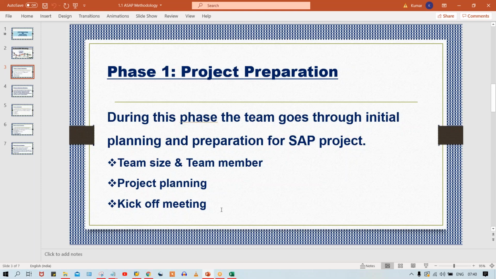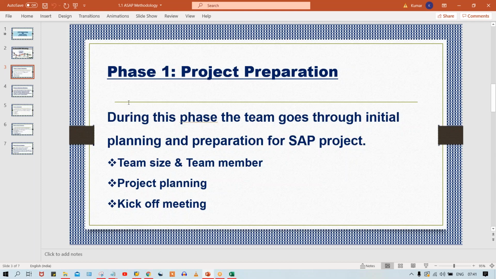So what is a kickoff meeting, guys? Generally, think of kickoff in a football match. There is one captain, and between the two captains, one is going to win the toss, and then he's going to hit the football, and the match is going to begin. Likewise here, kickoff meeting means once this meeting is conducted, from there onwards the project is going to be started.